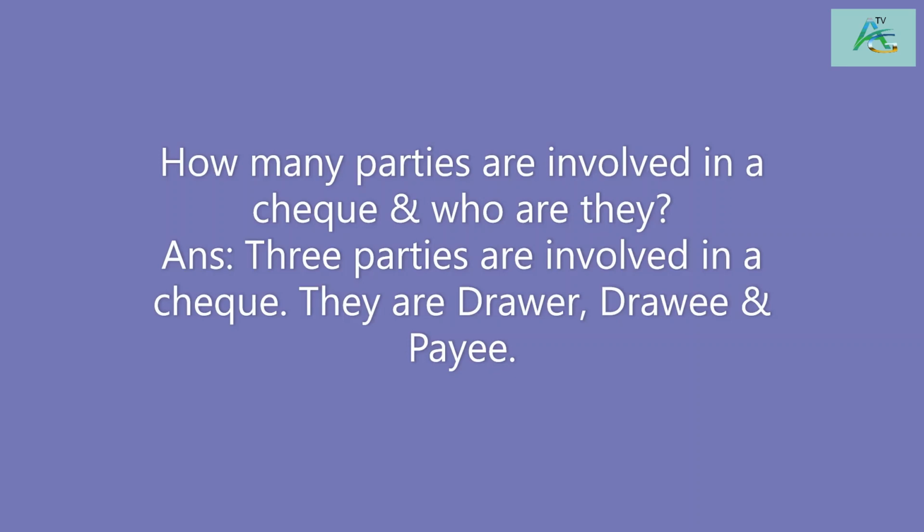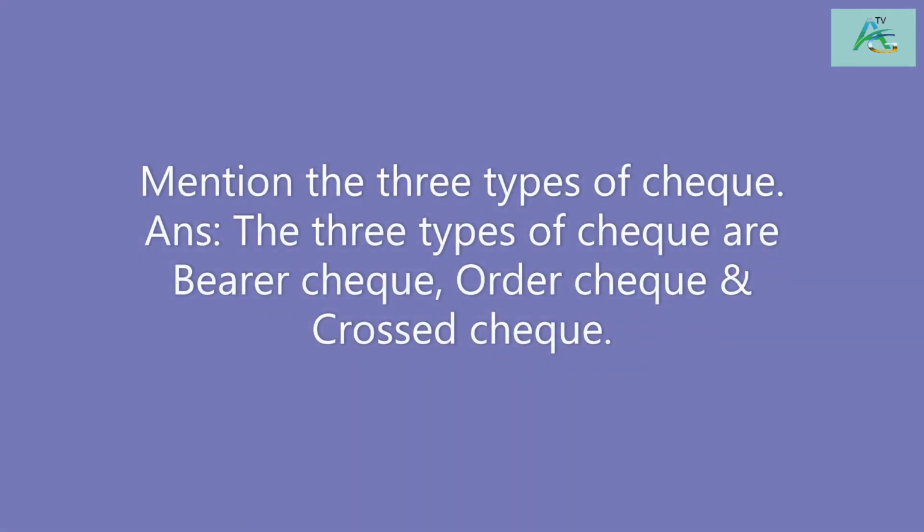How many parties are involved in a check and who are they? 3 parties are involved in a check. They are drawer, drawee and payee. Mention the 3 types of check. The 3 types of check are bearer check, order check and cross check.